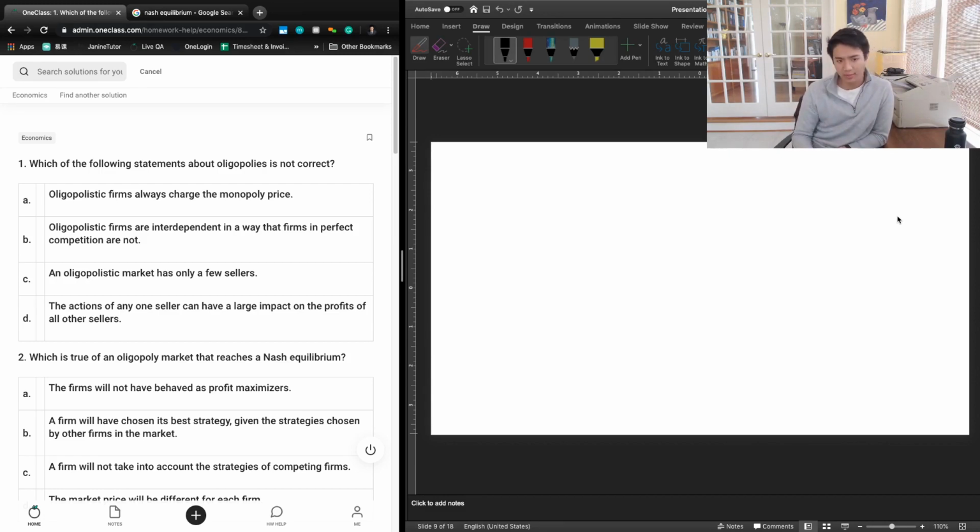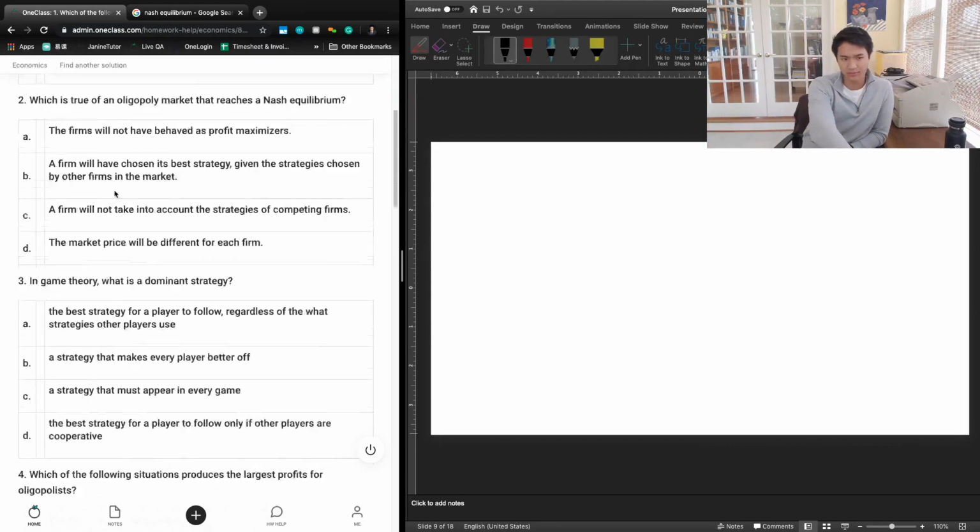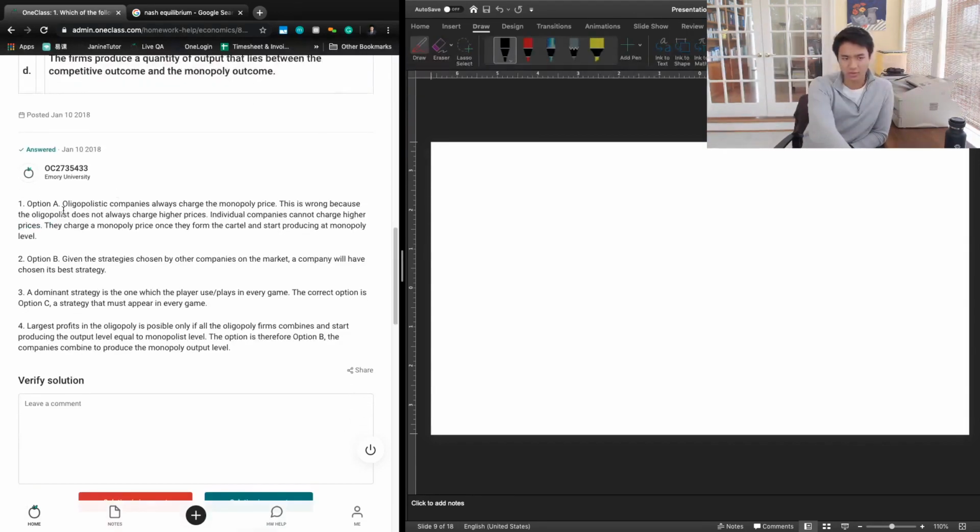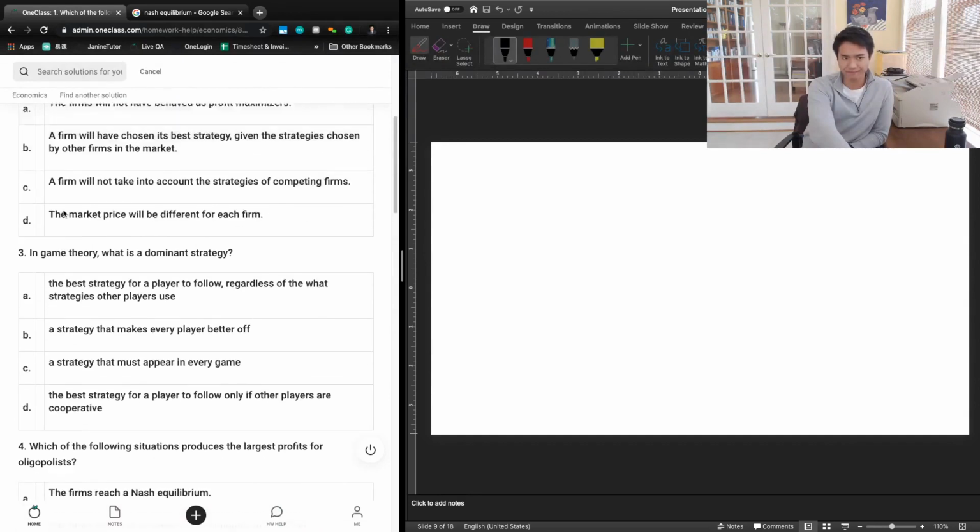C says an oligopolistic market has only a few sellers. That is true. That is the definition of an oligopolistic market. And D says the actions of any one seller can have a large impact on the profits of all the other sellers. And that goes back to our game theory explanation, where one seller's decision impacts the profit outcomes of other sellers. So that's also true. So A is going to be the right answer here. Let's take a look at the answer choice. Yeah, so the previous tutor also said A.